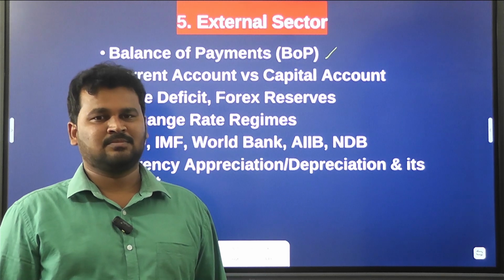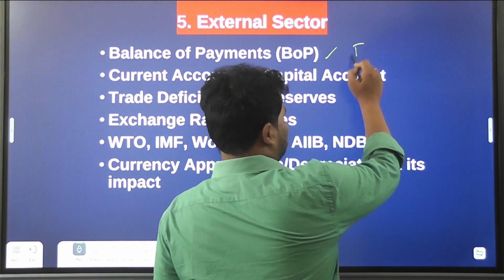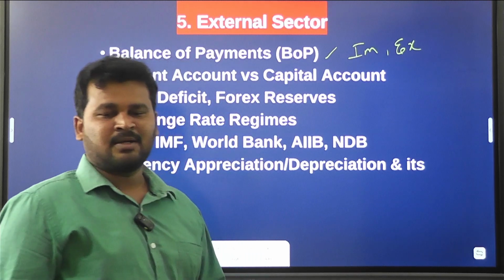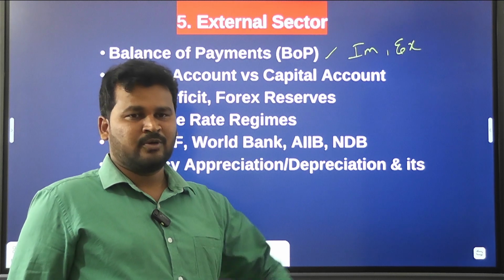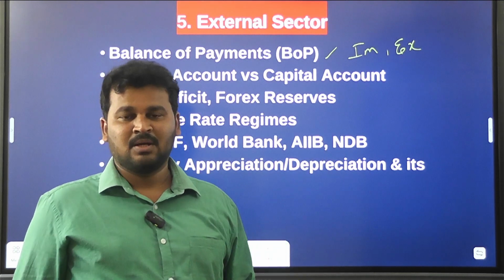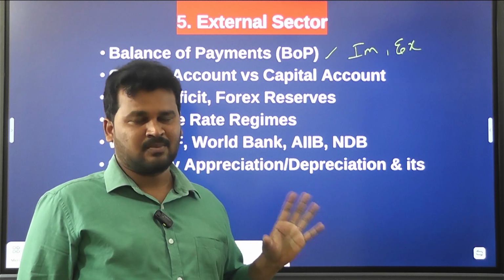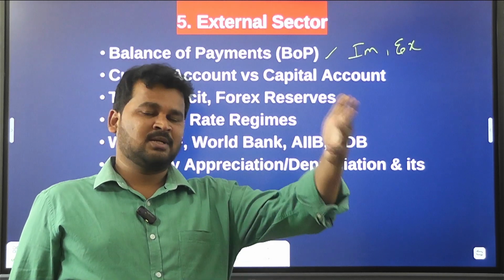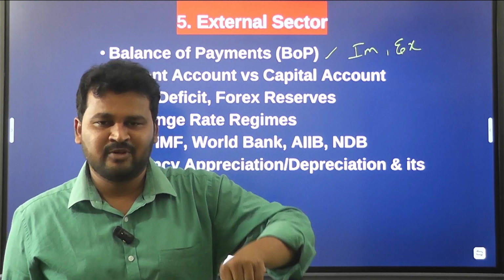We calculate it with the help of imports and exports. If we have more exports than imports, then our balance of payments will be in surplus. If we have more imports than exports, then our balance of payments will be in deficit.